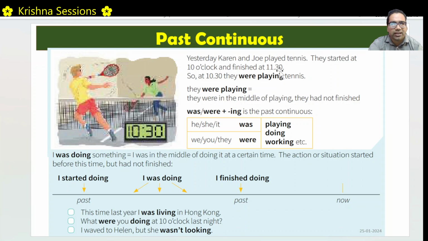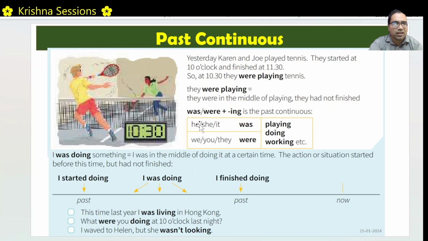So yesterday they played tennis, right? But they played between 10 and 11:30. So in between 10 and 11:30 they were playing tennis. If someone asks what were they doing at 11 o'clock, we can say they were playing tennis because they were in the middle of something. Right. They were in the middle of playing tennis. They had not finished. That's why it is in past continuous tense.